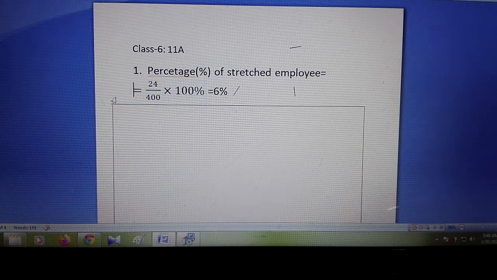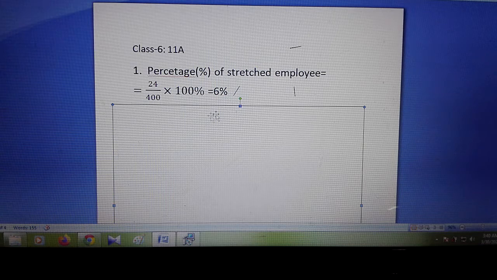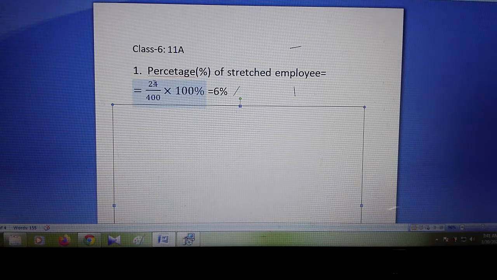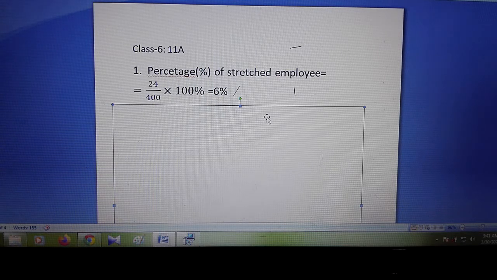Okay, so here the same thing: 24 is our main work, and 400 is the total. So the percentage of retrenched employees will be 24 divided by 400 multiply 100 percentage. Now this 0 will be cut with this 0, and 4 sixes are 24. So 6 percentage will be the answer. Okay, you got the point.